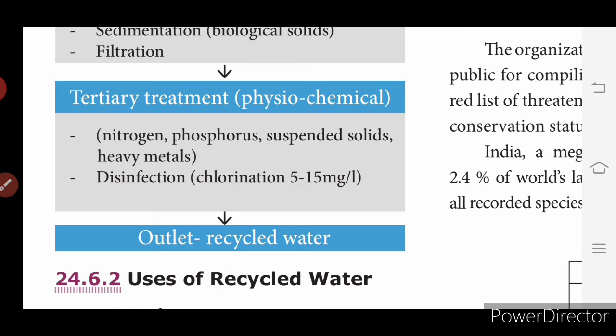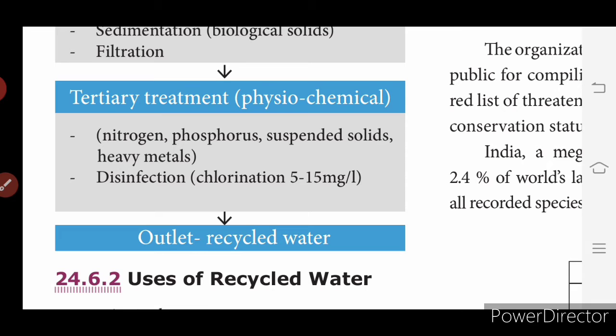And disinfection, that is chlorination, with 5 to 15 milligrams per liter, is used to clean all the microbes finally. After removing the microbes, solid particles, nitrogen, phosphorus, suspended solids, and heavy metals from the water, chlorinated water is added, and then it is sent out through the outlet as recycled water.